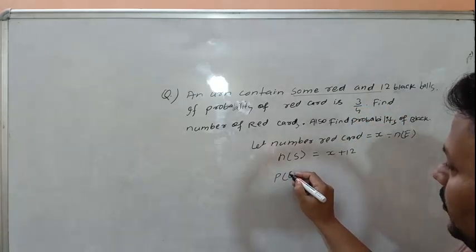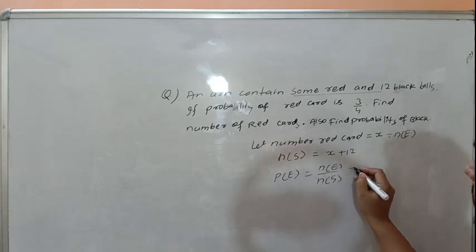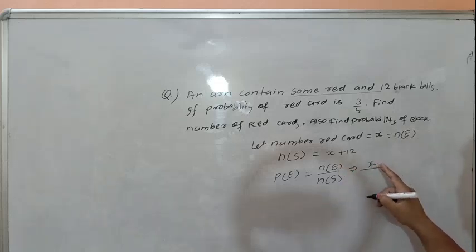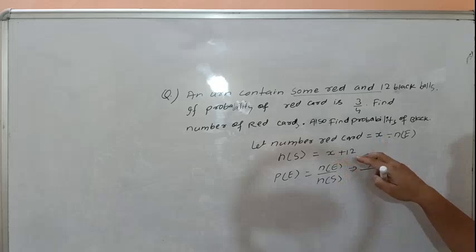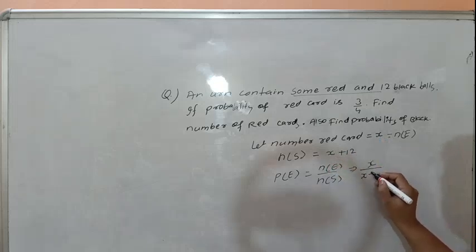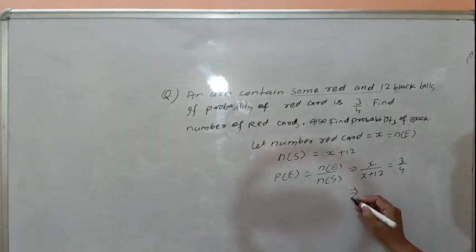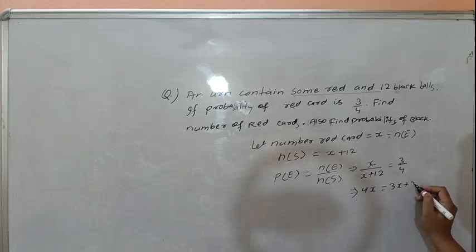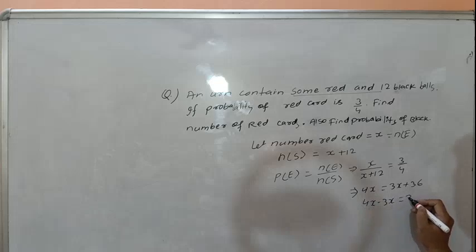When we apply the formula, the probability of red is X, the number of red cards, and the total number of outcomes will be X plus 12, and that is given as 3 by 4. Cross multiply: 4x is equal to 3x plus 36. 4x minus 3x is equal to 36. Then the number of red cards is 36.